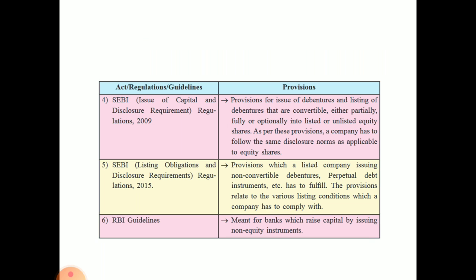If debentures can be converted fully or partly into equity shares, then provisions are given by SEBI according to the Regulations 2009. As per this provision, the company has to follow the same disclosure norms. Okay, the norms and rules for disclosure should be according to those applicable to equity shares. As we do for equity shares, in the same way they have to do it here also.